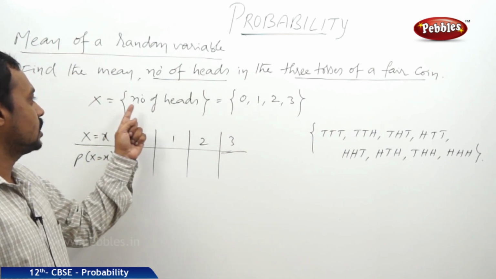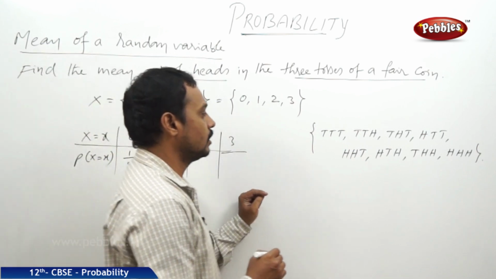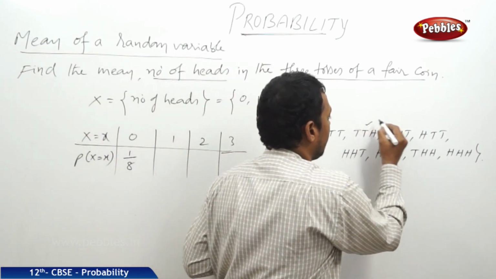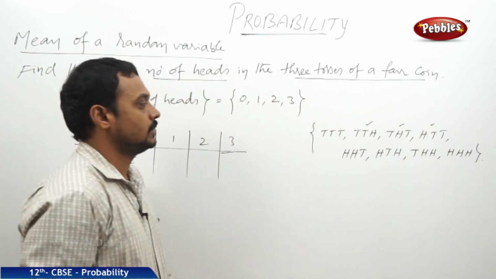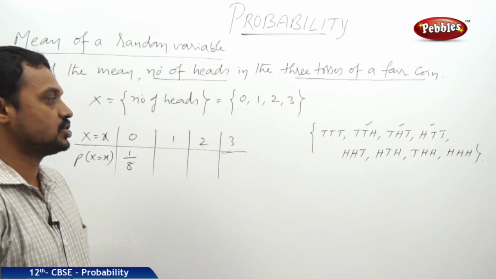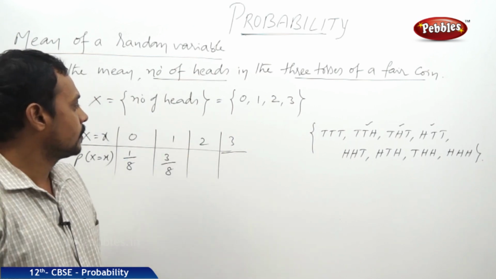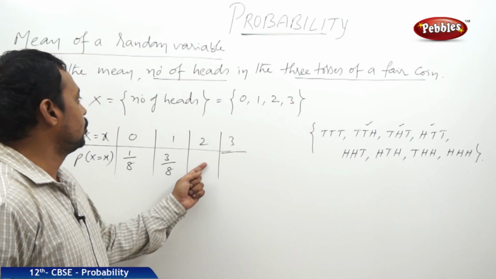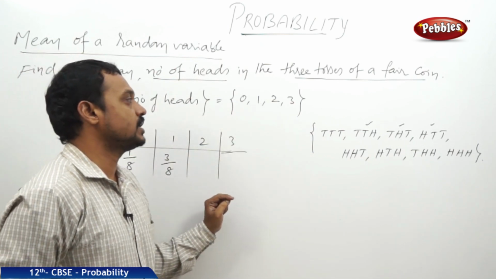Next, x equal to 1, number of heads 1. Only one head occurs in 3 cases, TTH, THT, HTT. That means 3 are favorable out of 8. Next, x equal to 2, number of heads is 2.